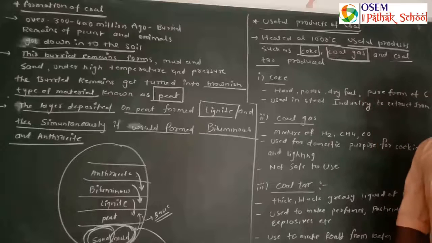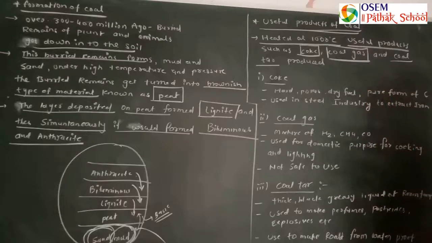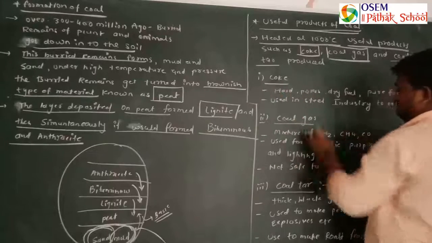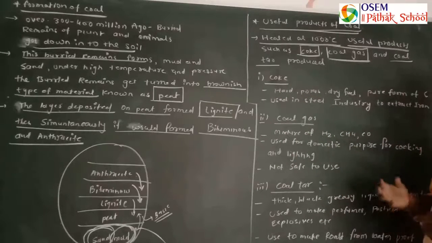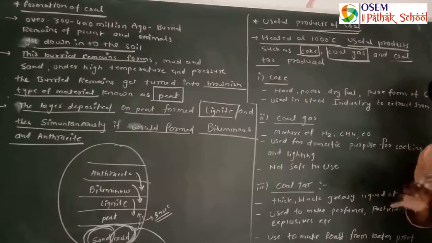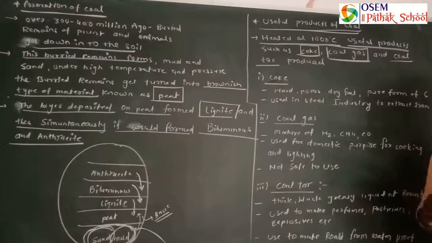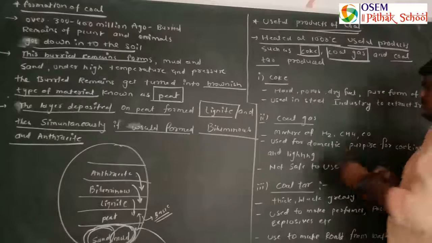Let's learn about one of the types in detail. What is coke? When we apply 1000 degrees Celsius to coal, the remains jo bacha, this is coke. Jo remains hua, jo bacha heating karne ke baad, this is known as coke.